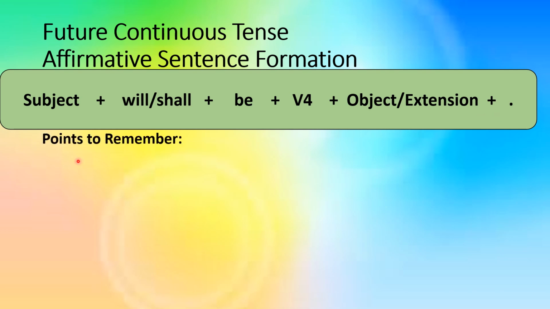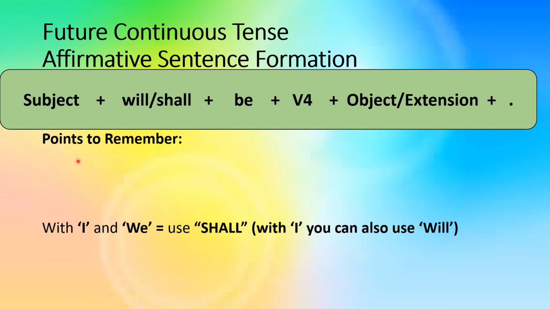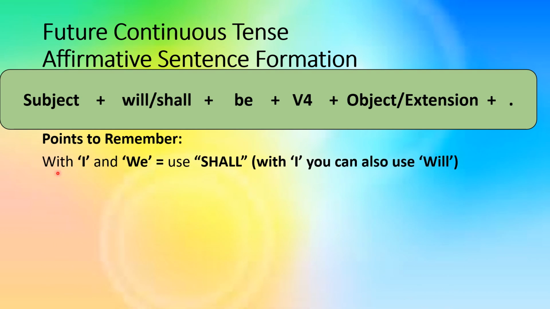You need to remember the following points. The first one says that with I and we we should use shall, and in some cases we can use will with I also. And with the rest of the subjects, we use will in our future continuous tense.